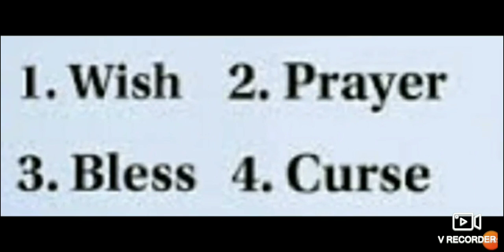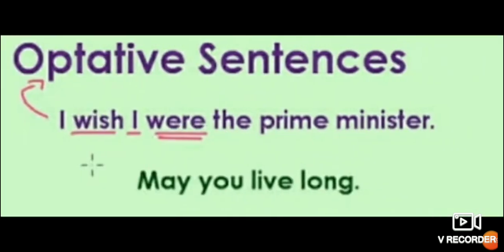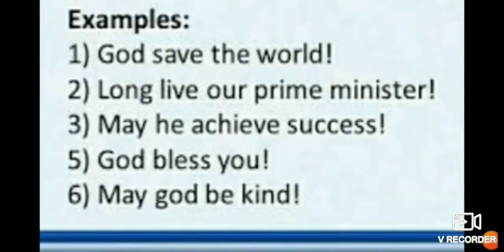So that is the main difference between an exclamatory sentence and an optative sentence. In an exclamatory sentence, that strong emotion was there, and here wish, prayer, blessing and curse are expressed in optative sentences. So, I wish I were the prime minister, isn't it? So here, may you live long, desire is here, prayer is there. God save the world, long live our prime minister. So these all are our desire, our wish, our prayer. Okay, God bless you.